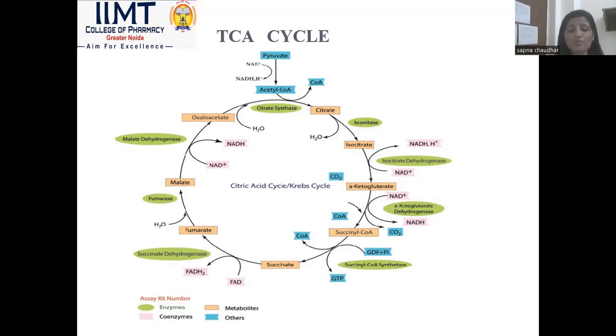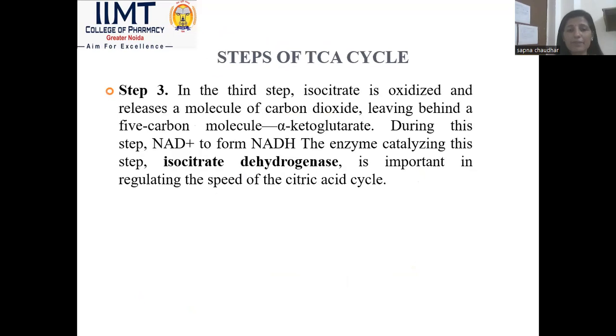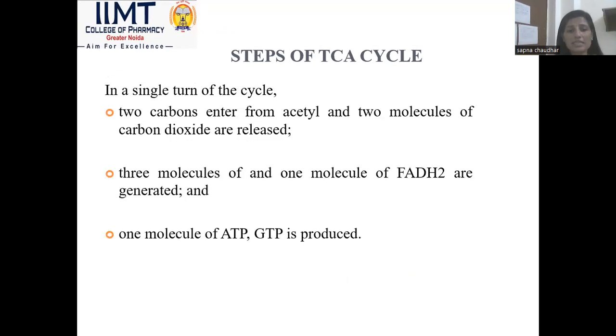So basically there are many stages in the TCA cycle. The TCA cycle is simply called the Krebs cycle or citric acid cycle. Various forms of energy are produced during the TCA cycle. In glycolysis, energy is released only in the form of ATP. But in the TCA cycle, NADH is also formed, FADH2 is also formed, and GTP is also formed. So a total of 24 molecules of ATP are formed during the TCA cycle.